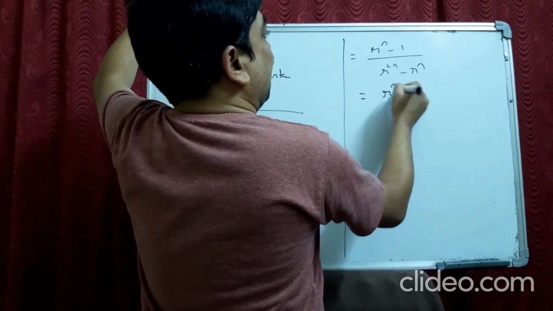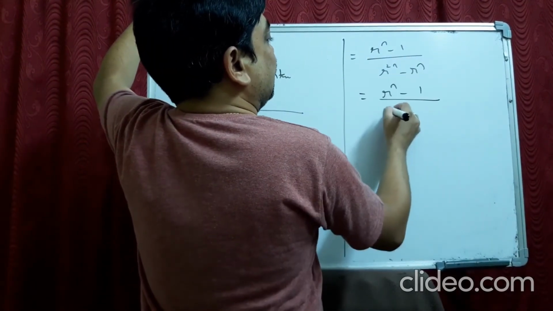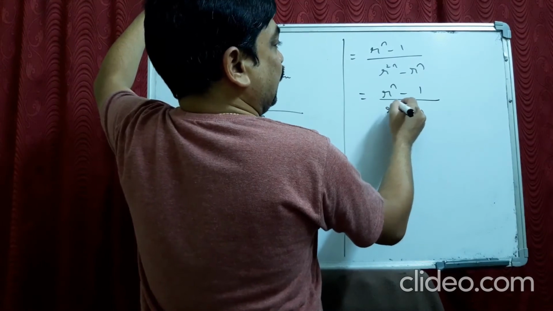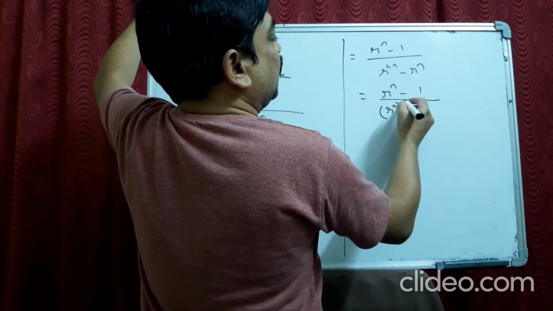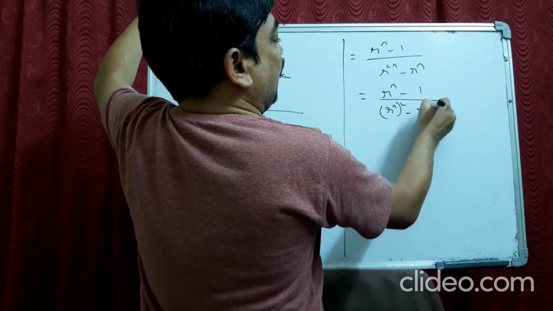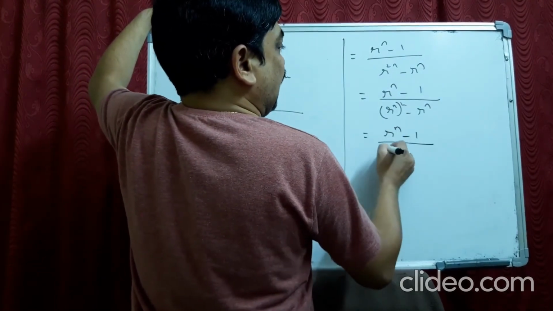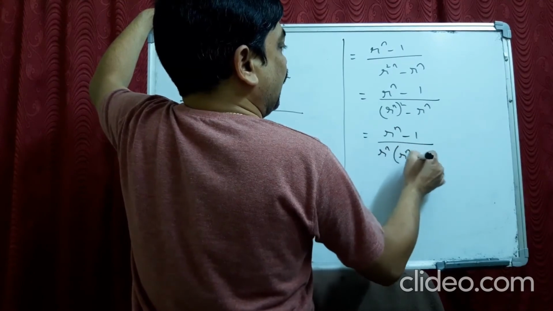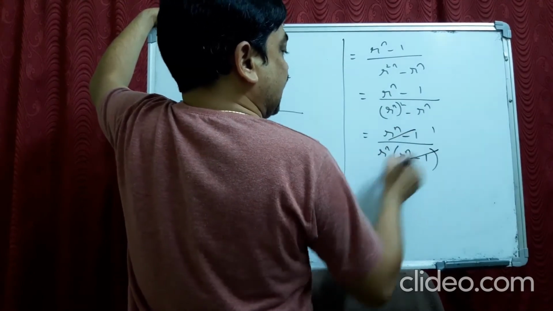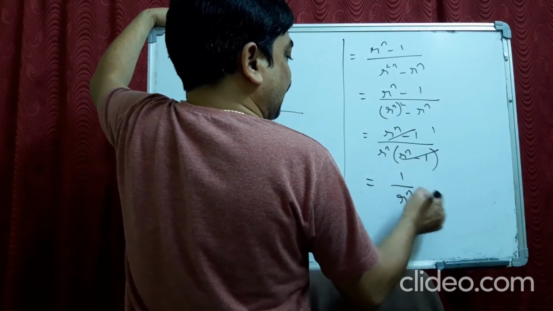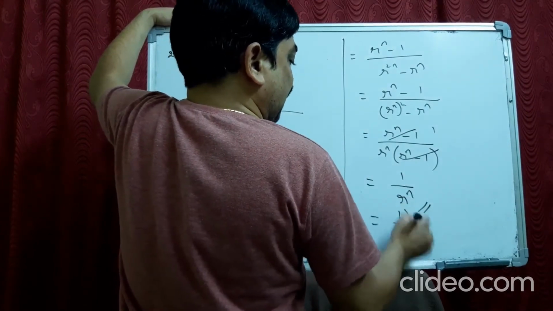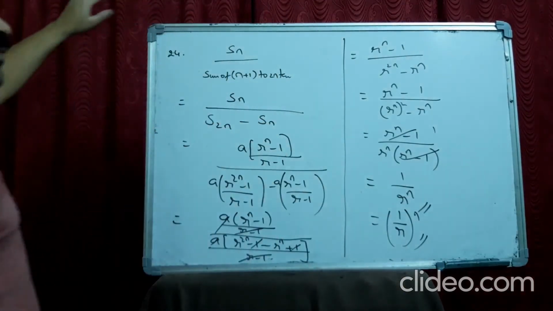From the denominator, I take r power n whole square minus r power n. So if I take r power n common, it becomes r power n minus 1. These two get cancelled, it becomes 1 by r power n. Like this you can prove.